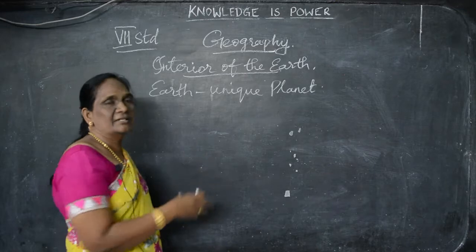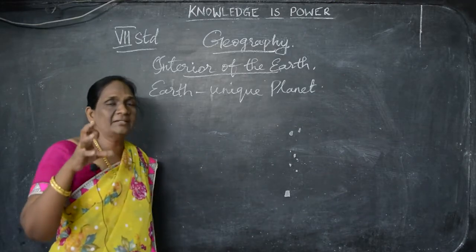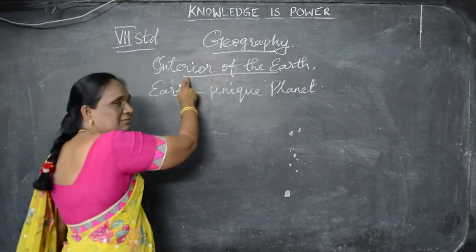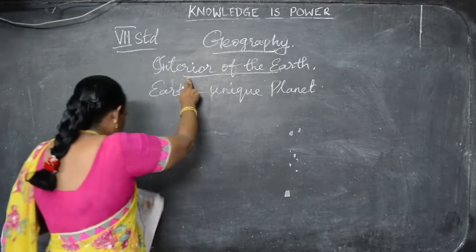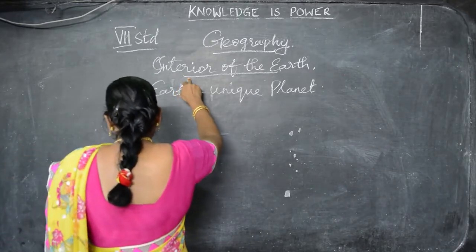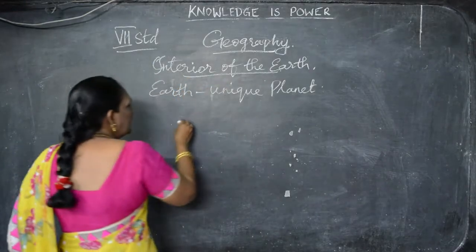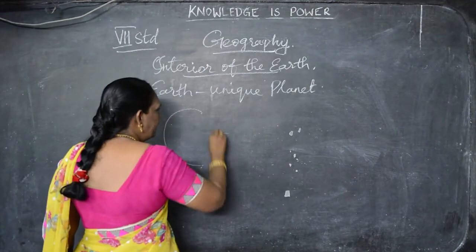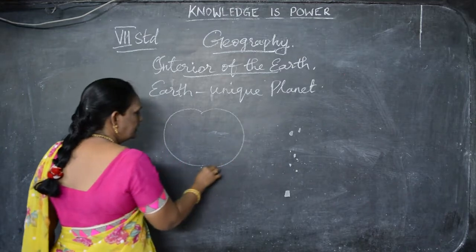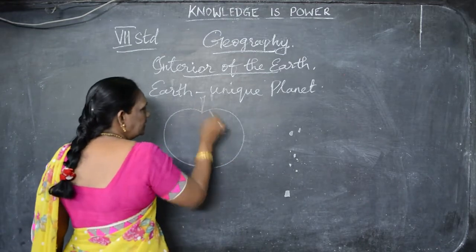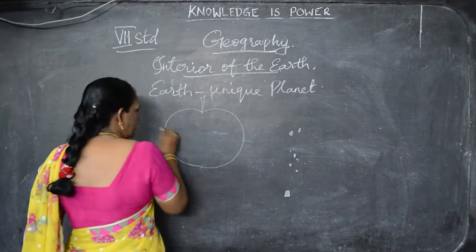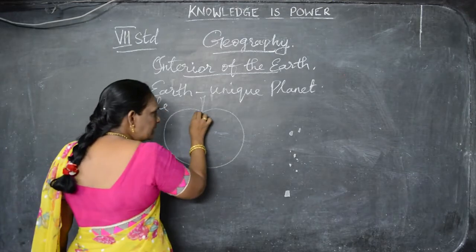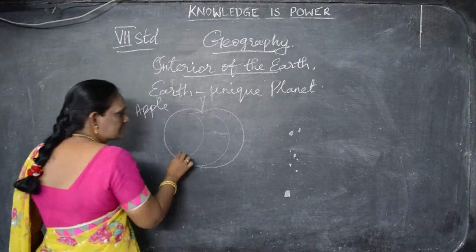Here in this lesson we are going to see about the planet earth, the interior part of the earth, that only in this lesson. Okay. So the interior part of the earth is like an apple. Have you seen an apple? Yes. The interior part of the planet is like an apple, they say. Okay. It is like an apple. So inside the apple there are layers like this.